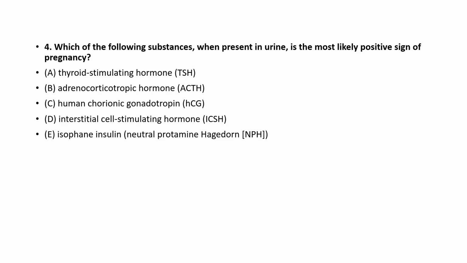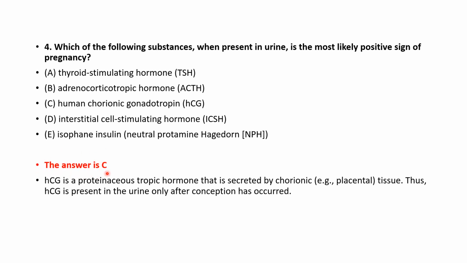Which of the following substances, when present in urine, is the most likely positive sign of pregnancy? Options are thyroid stimulating hormone, adrenocorticotropic hormone or ACTH, human chorionic gonadotropin or HCG, then interstitial cell stimulating hormone, then isophane insulin. So here the correct answer is option C, that is HCG or human chorionic gonadotropin. HCG is a proteinaceous tropic hormone that is secreted by chorionic tissue, that is, for example, placental tissue. Thus, HCG is present in the urine only after conception has occurred.